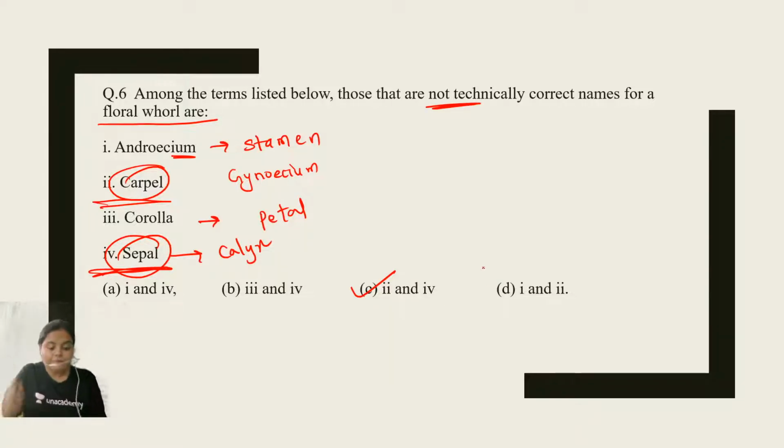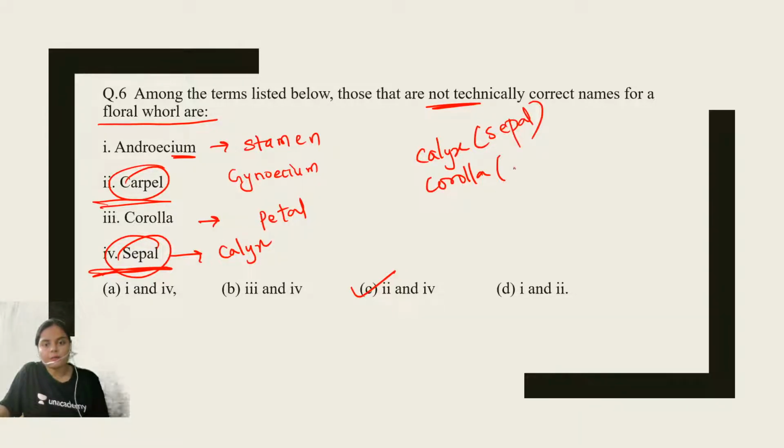So guys, most of you have made a mistake in this particular question, and this is an easy question. Do not get confused with the language of the question. The question is asking about the name of the floral role, and we know that in a flower there are 4 floral roles. Outermost calyx is present, followed by corolla. Calyx is collectively a group of sepals, right?